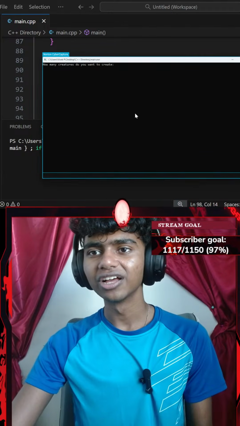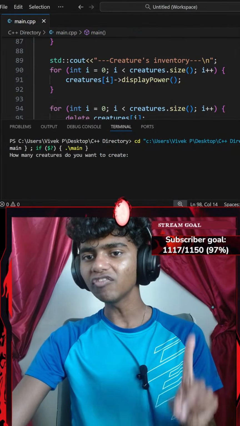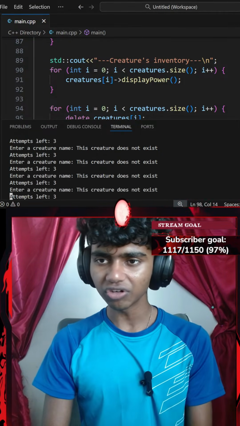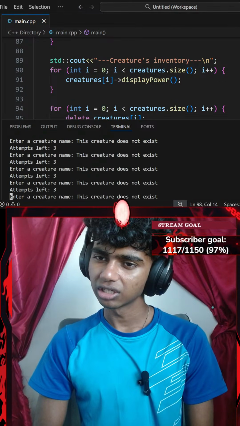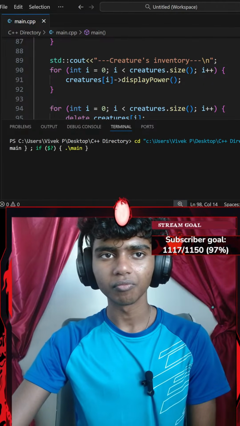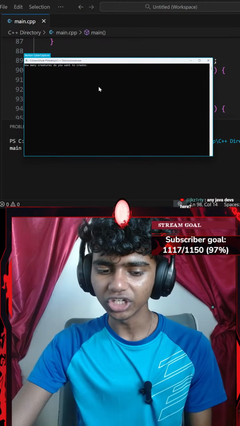Okay, that said, why did I get a whole window here? Let me go ahead and close that window. Now it should appear here. How many creatures do you want to create? Let's say I want to create 3 creatures. Okay, that creature does not exist. Let's go ahead and delete that. Let me run the code again. Okay, this says how many creatures do I want to create.